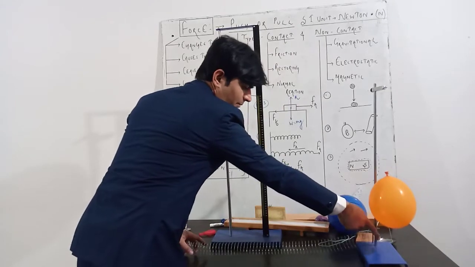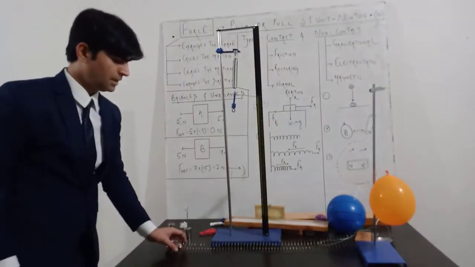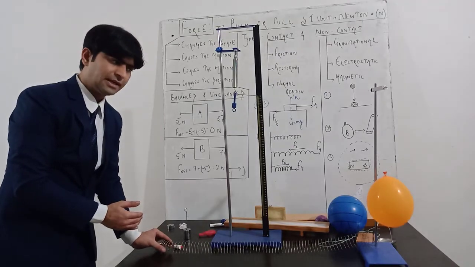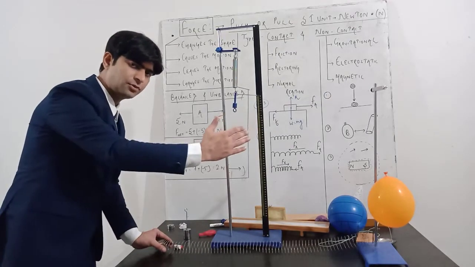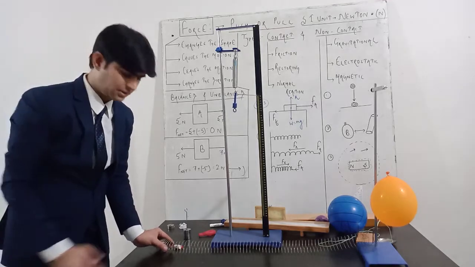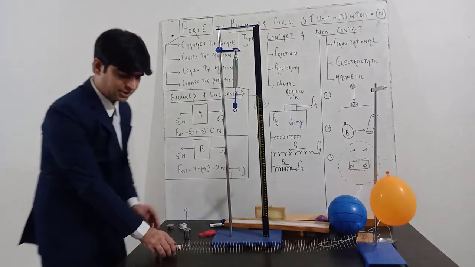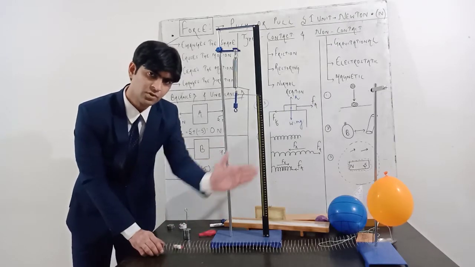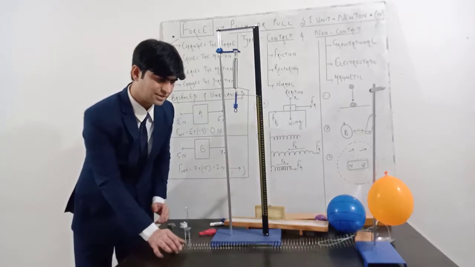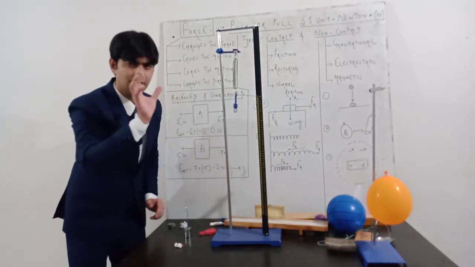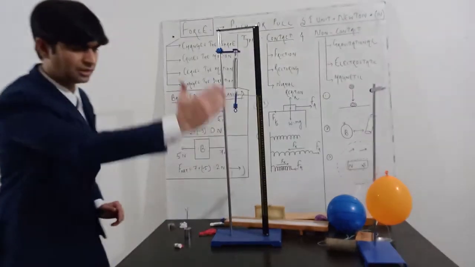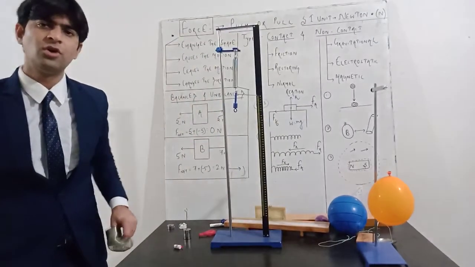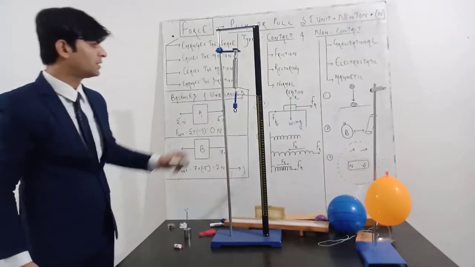If you are able to see this spring, I have just stretched this spring here, and if I release it, it automatically goes back to the original configuration. This is the direction of applied force. I am stretching in this direction, so the restoring force will develop in the opposite direction. As soon as I release it, it will automatically restore the original configuration. So this is the restoring force, which is also a kind of contact force.